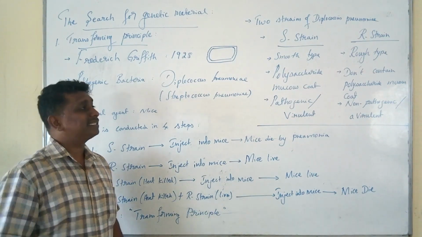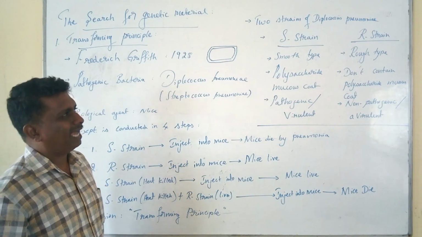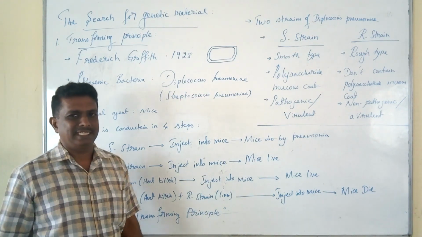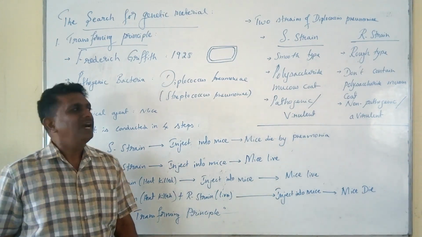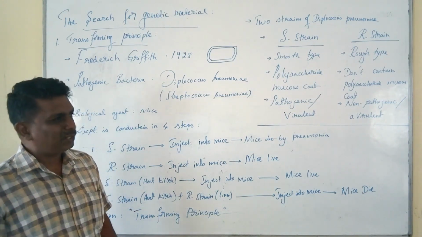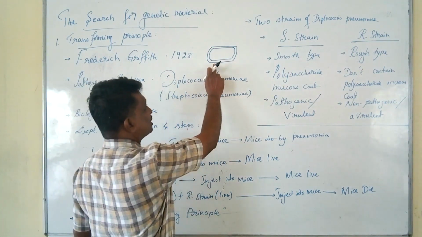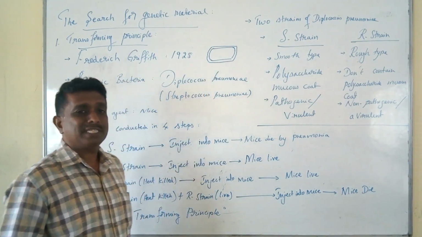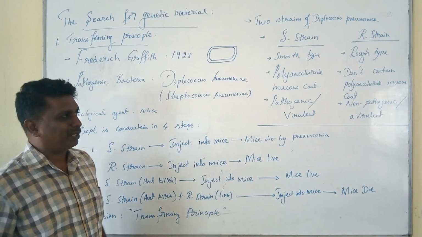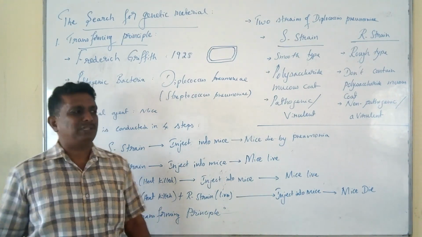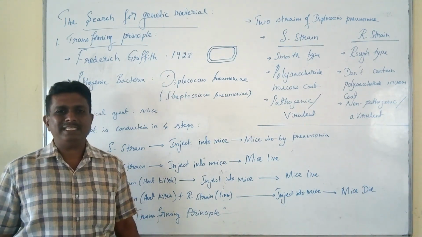The other strain of Diplococcus pneumoniae is designated as the R strain, which refers to the rough type. It does not contain a mucus coat. Because of the lack of the polysaccharide mucus coat, it is non-pathogenic and avirulent in nature.